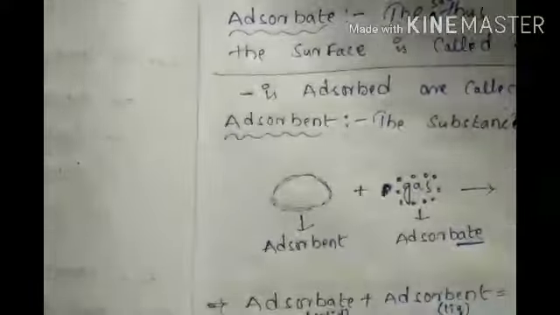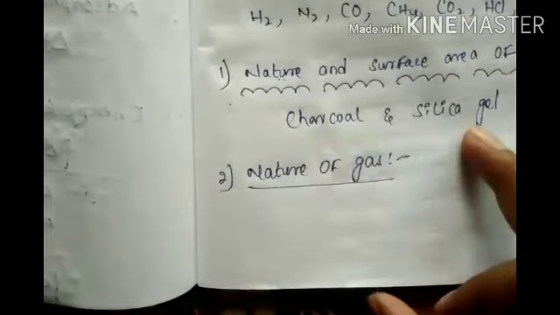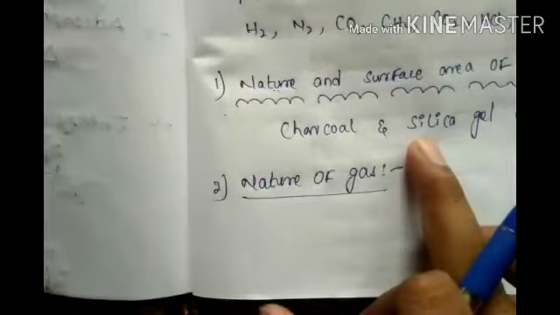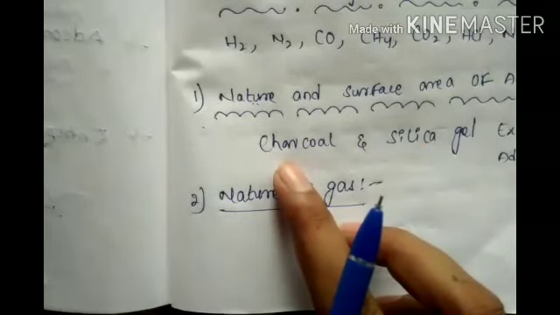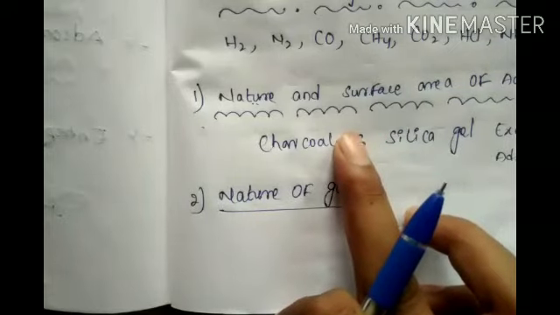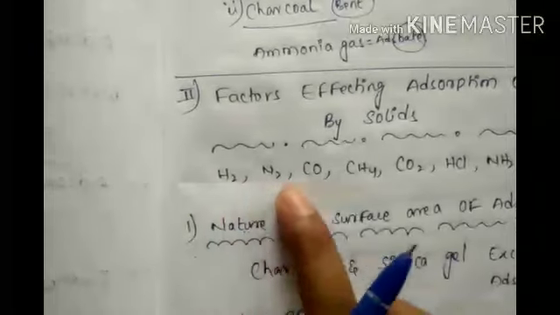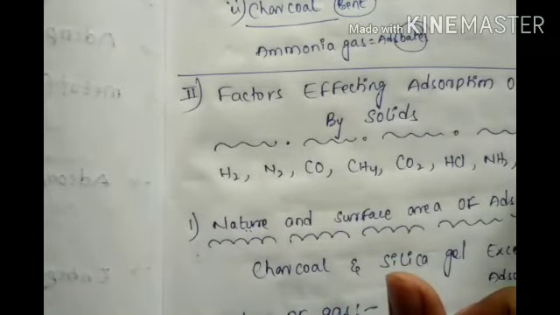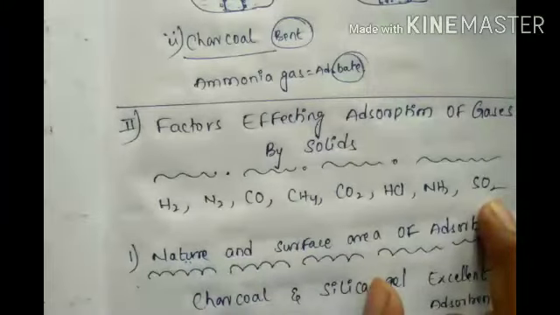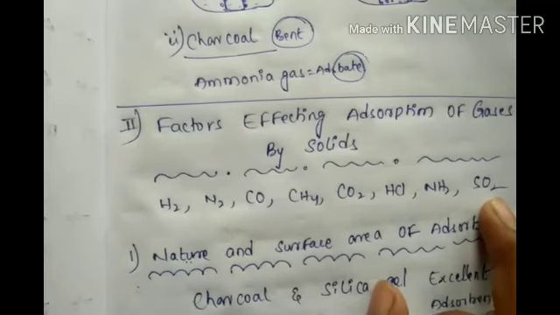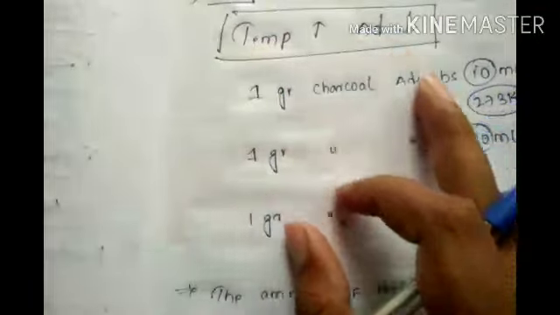First of all, the nature and surface area of the adsorbent. Charcoal and silica gel are excellent adsorbents because of their nature, and the surface of silica and charcoal is large. The higher the surface area, the higher the adsorption. Next is the nature of the gas: H2, N2, CO, SO2. SO2 is adsorbed more compared to hydrogen because its critical temperature is higher, liquefaction is easier, and adsorption also increases. Next, third point, temperature.